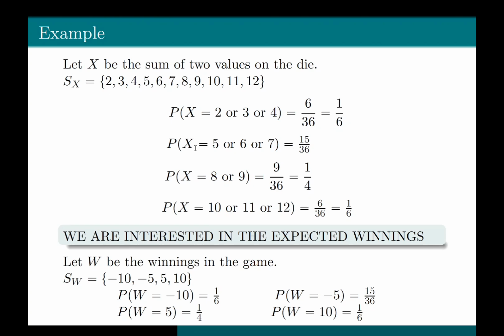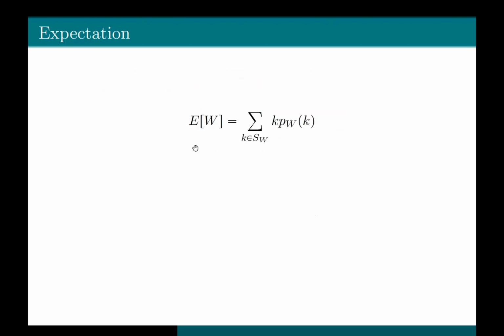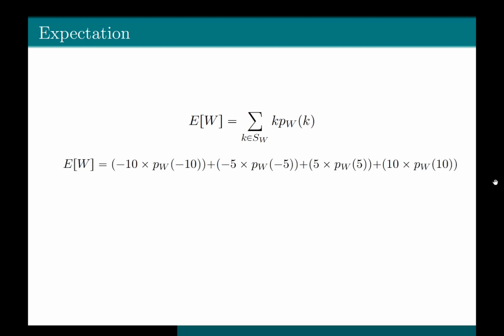So now we have the PMF for the random variable W. Let's find the expectation because that's what we have to find. We have to find the expected winning. Expectation of W is equal to the summation of K times the PMF of W, where the summation is taken over the support of the random variable W. So now K can take value -10, -5, 5, 10.